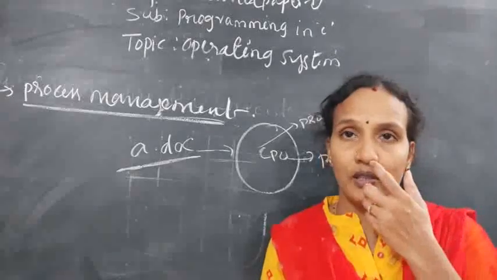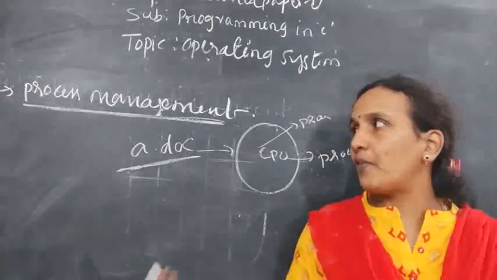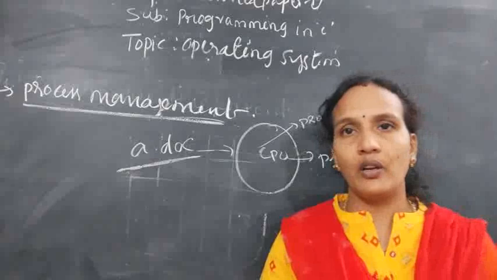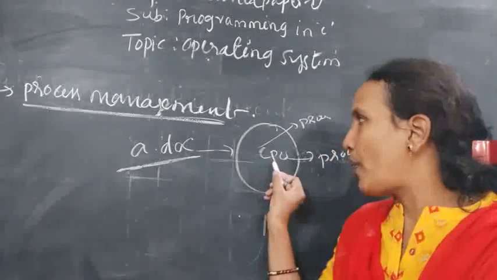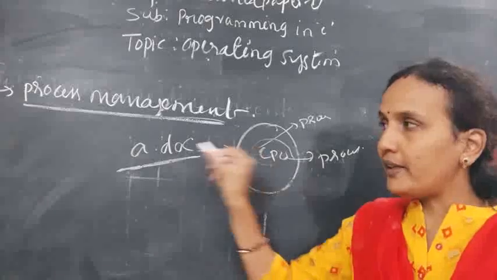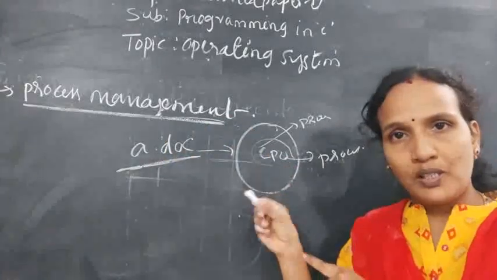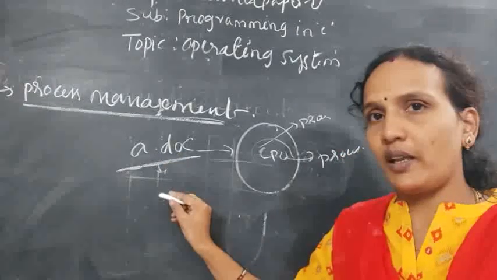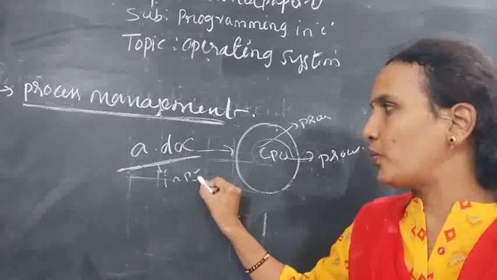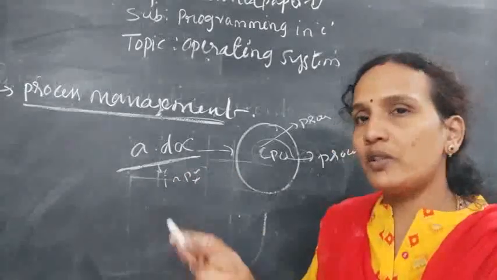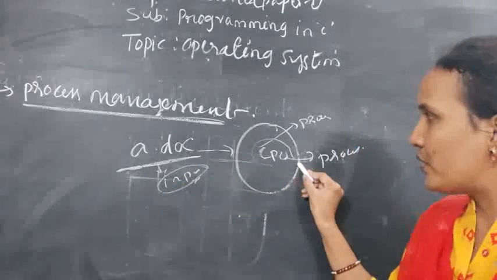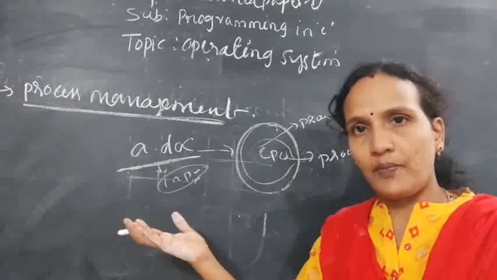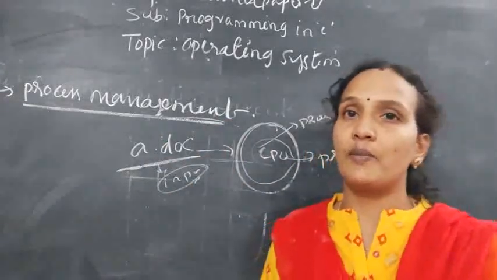And whenever any process is waiting for input and output, for example, one program is executing and meanwhile it requires some input or output value, then the operating system will suspend this process and load another process till the first process takes input from the user. While the user is giving the input value, instead of the CPU sitting idle, we can allocate this CPU to another process. So this is called process management.